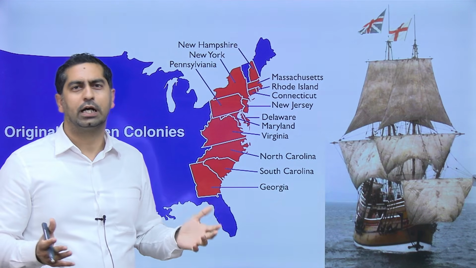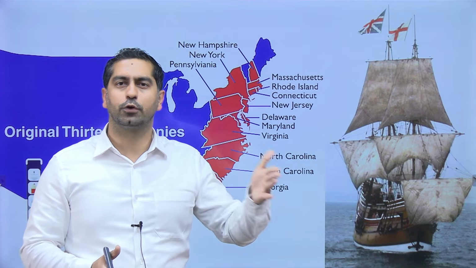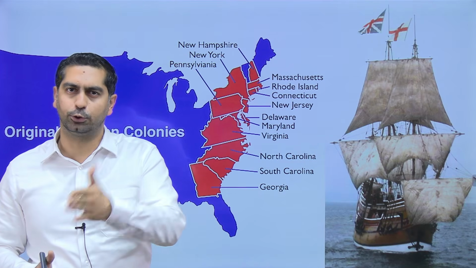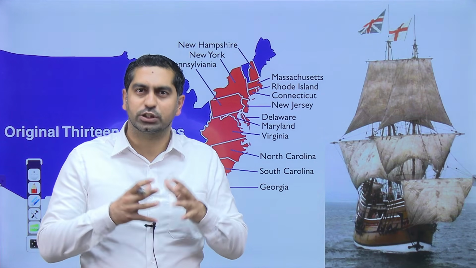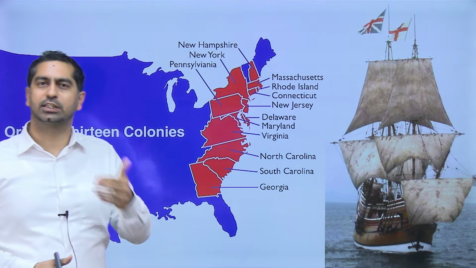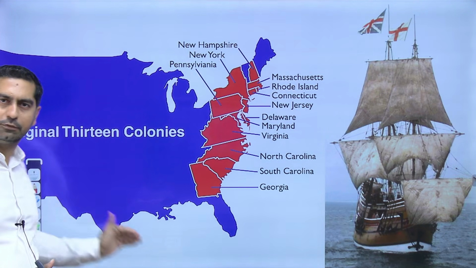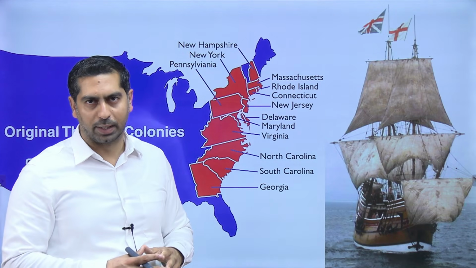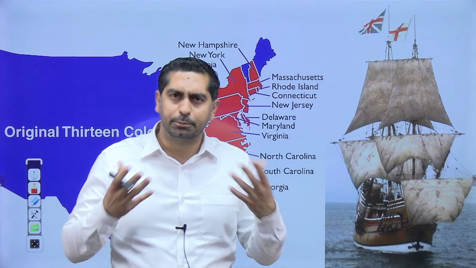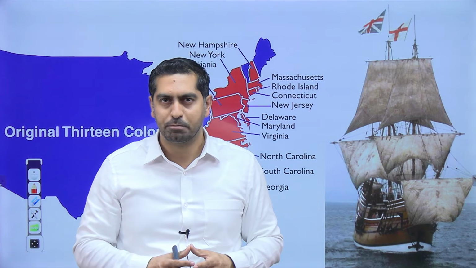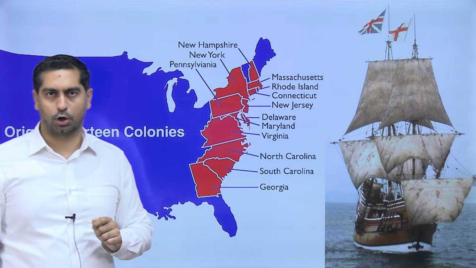Now we all know that the continents of the Americas were discovered by Christopher Columbus in 1492. Christopher Columbus was Spanish. So it was Spain that established its control over the bulk of the American continents, from Mexico all the way till the tip of South America. Then Portugal also came, the French also established their colonies, and Britain also established its colonies. Britain established 13 colonies on the east coast of America.